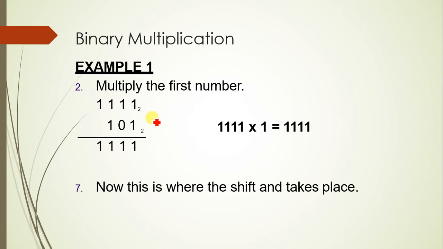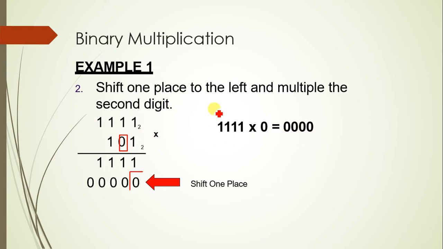Then you can start multiplying with the first number, that is 1 into the whole number. Shift a bit, 1 bit this side, right? That is 1 into 4 ones, that will become 4 ones, followed by multiply with the second bit, okay? Then shift it 1 bit left side. Similarly, same as regular multiplication, it is the same thing. Multiplication is nothing but multiplying one bit followed by the other bit followed by the other bit.